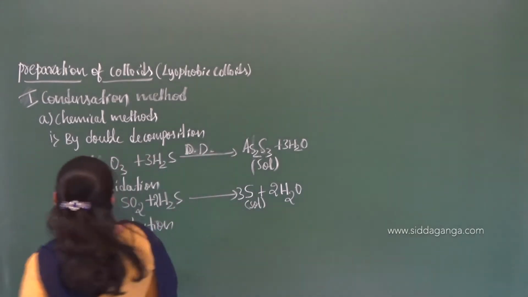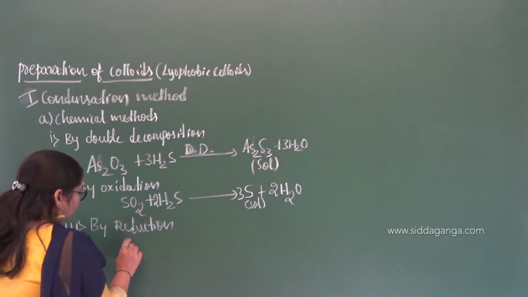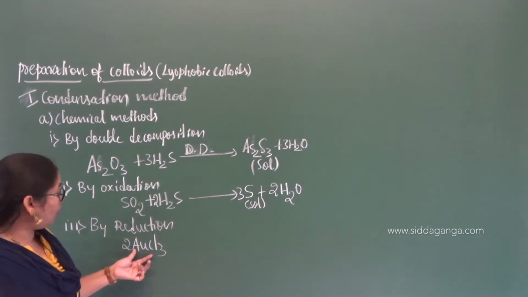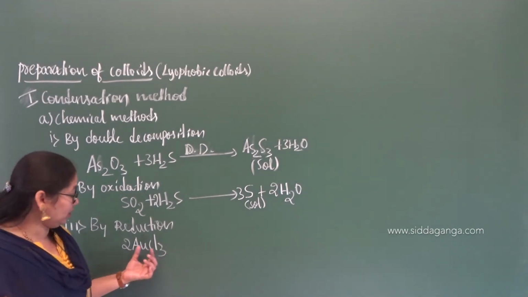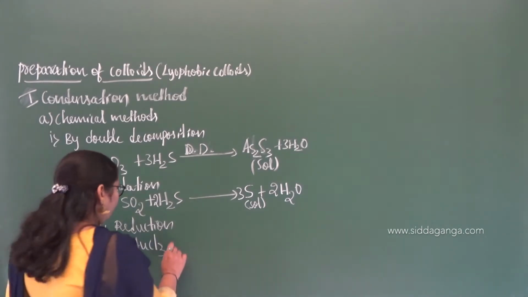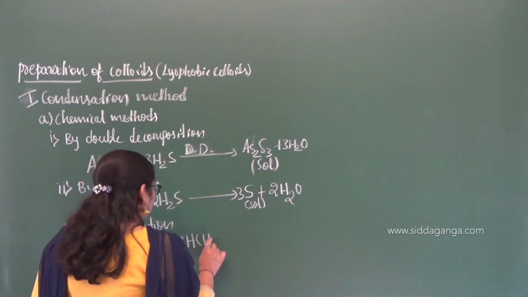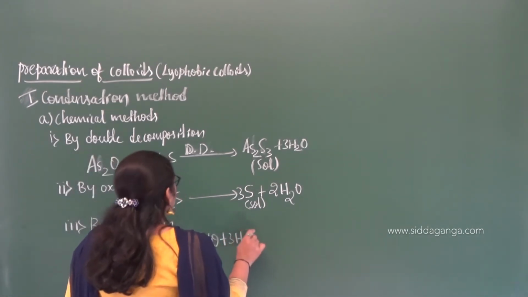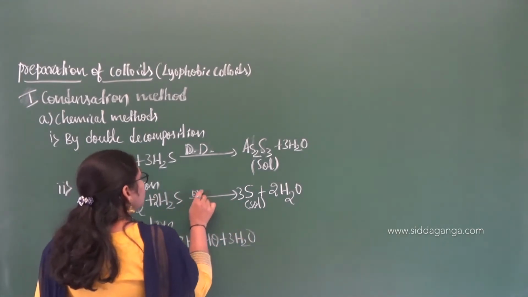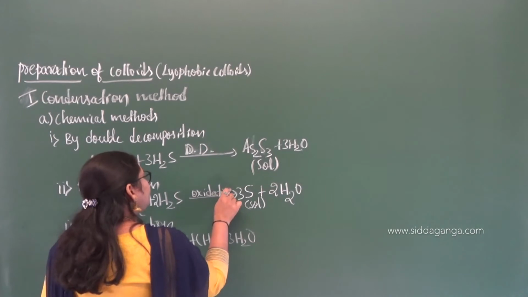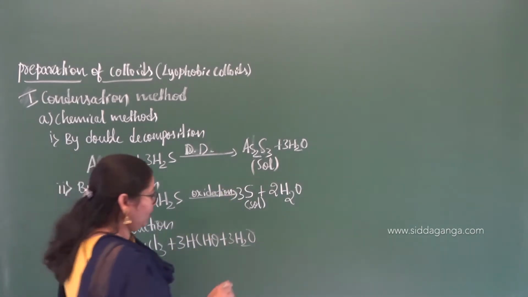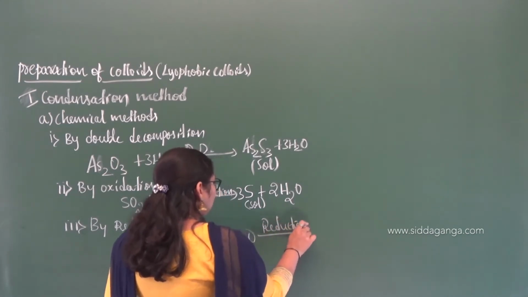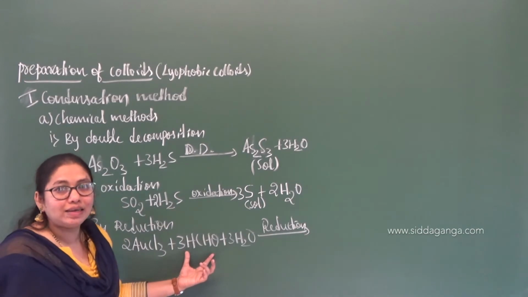Let us take the example of gold. If you take the salt solution of gold, that is auric chloride, AuCl3, and react it with formaldehyde, HCHO, in solution state, this is the oxidation and this is called the reduction. Which is the reducing agent here? Formaldehyde is the reducing agent.